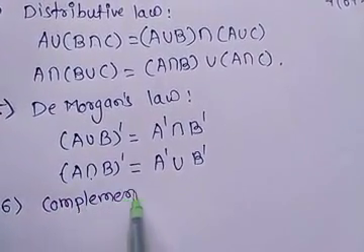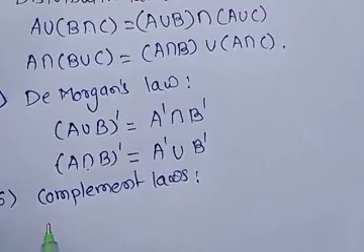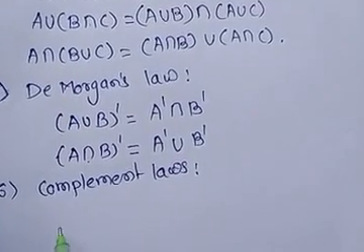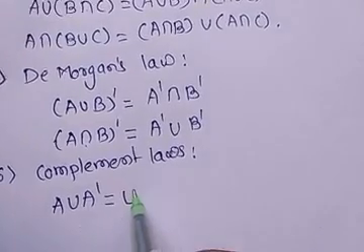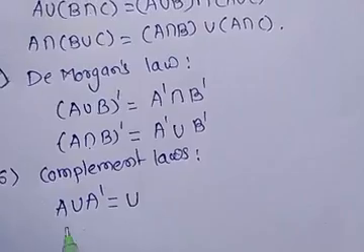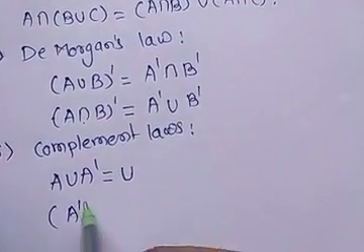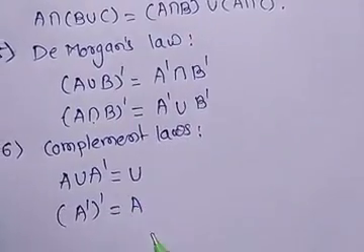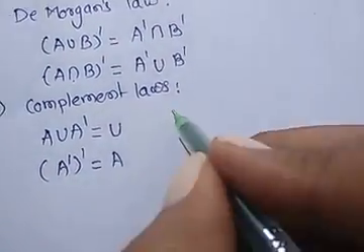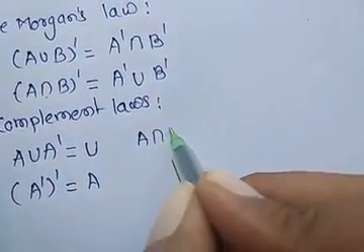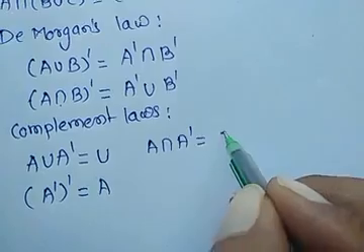Okay. Next, there are complement laws. A union A complement is always equal to U. Next, the complement of A complement is always A itself. Next, A intersection A complement is equal to phi.